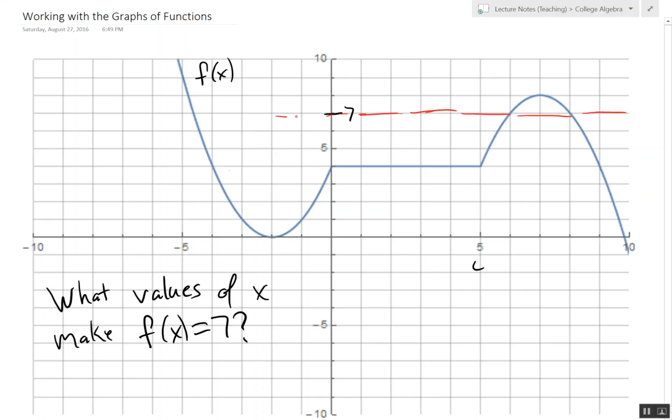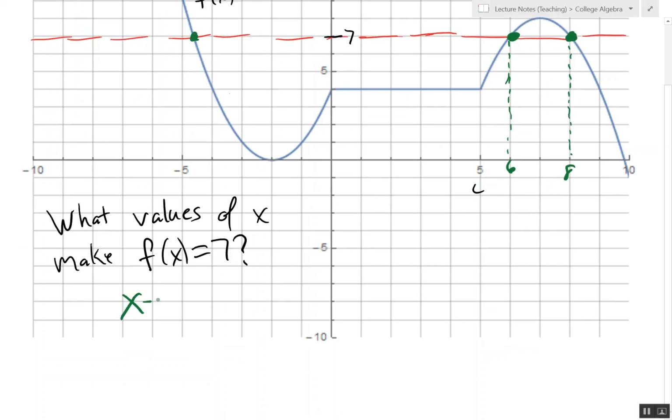Those x-coordinates where it intersects are where those x's will work. Well, notice we get an x value here, an x value here, and an x value here. This x value corresponds to the x-coordinate 6. This one corresponds to 8. So two answers are x equals 6 and x equals 8.